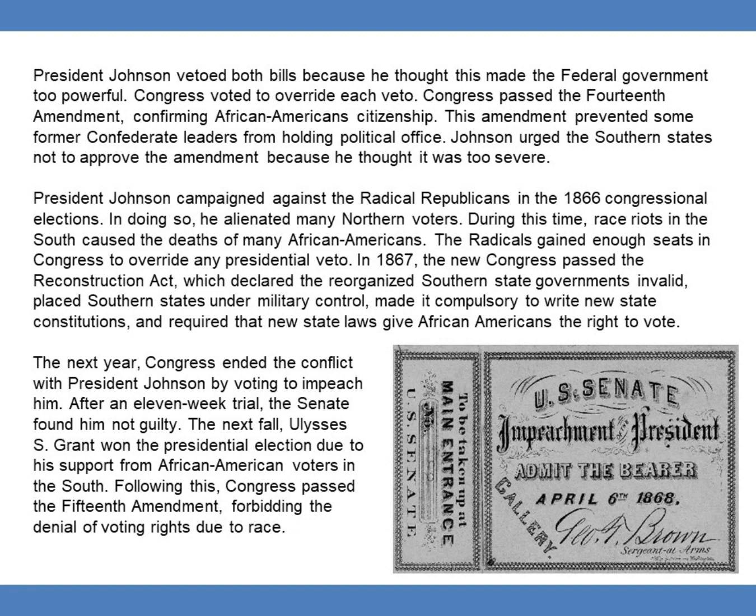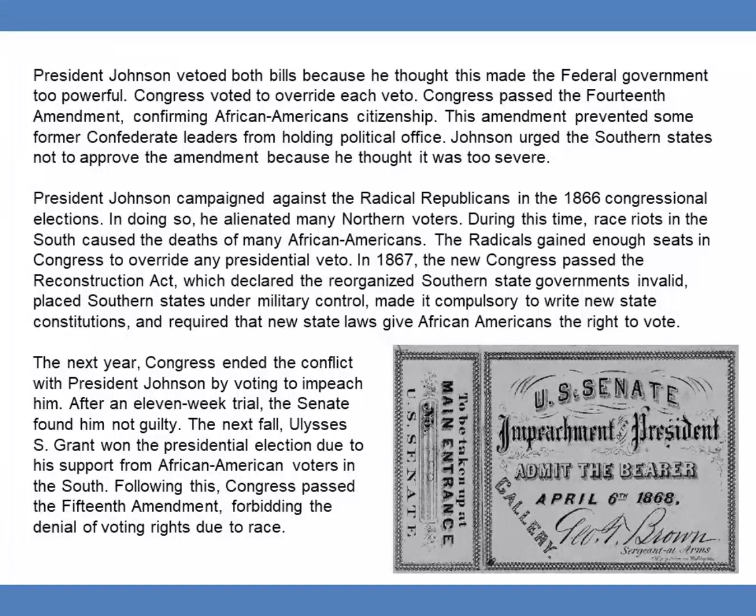In 1867, the new Congress passed the Reconstruction Act, which declared the reorganized Southern state governments invalid, placed Southern states under military control, made it compulsory to write new state constitutions, and required that new state laws give African Americans the right to vote. The next year, Congress ended the conflict with President Johnson by voting to impeach him. After an 11-week trial, the Senate found him not guilty.